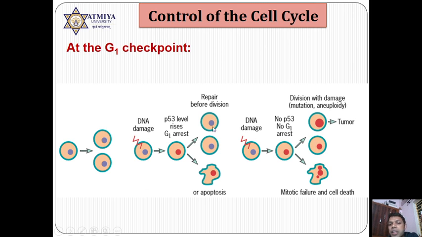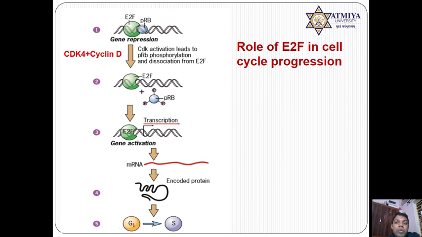Okay, so P53 is playing an important role. It is responsible for stopping the cell at the G1/S checkpoint, and not only that, it also checks whether repair is possible or not. If yes, then it activates repair, and if repair is not possible, it will activate apoptosis. So remember, if P53 is not working properly, then the chances of cancer are higher, and hence P53 is also known as a tumor suppressor gene. So remember, one tumor suppressor gene is working here. Another important role is played by basically retinoblastoma.